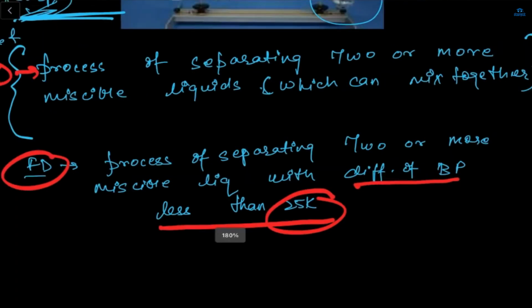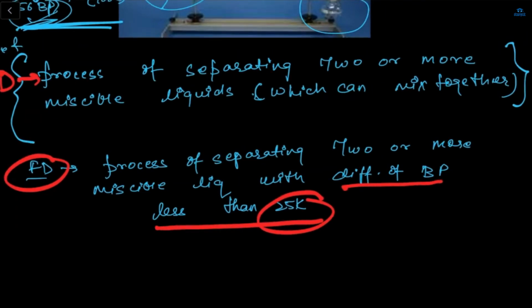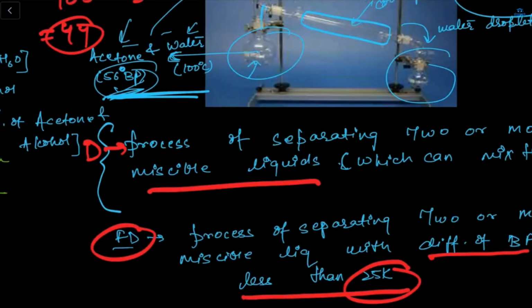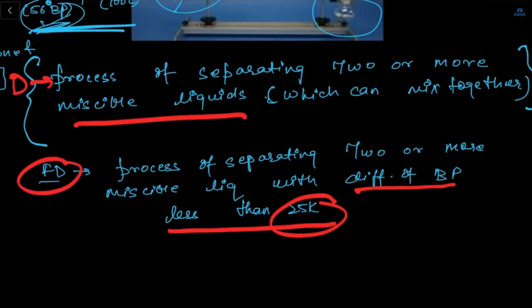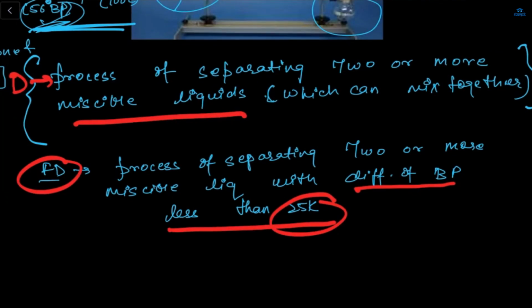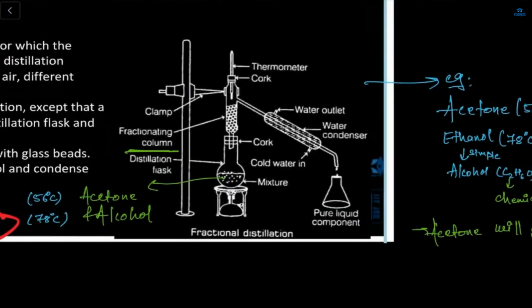In distillation, it is the process of separating two or more miscible liquids at any boiling point, but here with a difference of less than 25 Kelvin. And here is one more additional thing. Does anybody know what this is? Fractionating column. Okay, Razi, do you know what this is? No, ma'am, I have no idea. Ma'am, does it filter the solution?